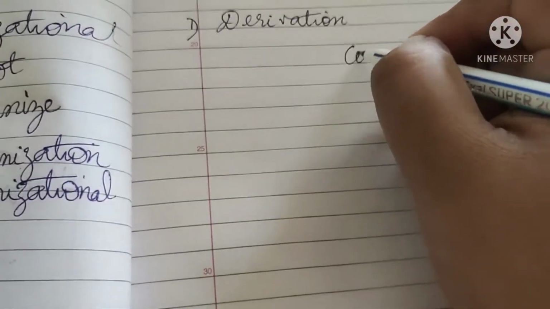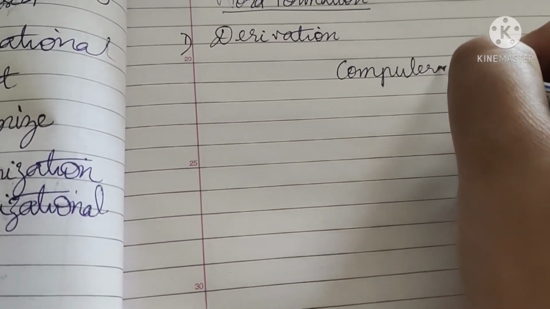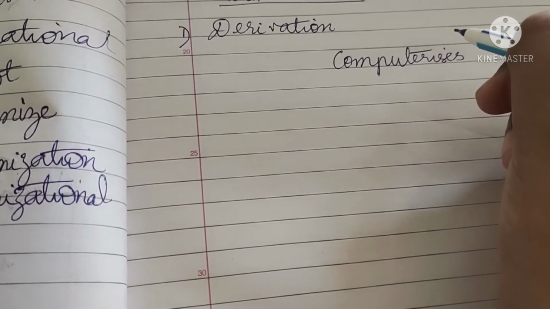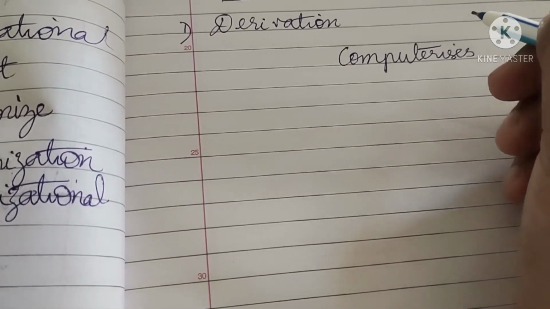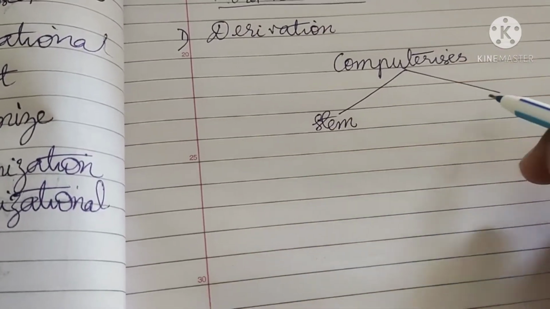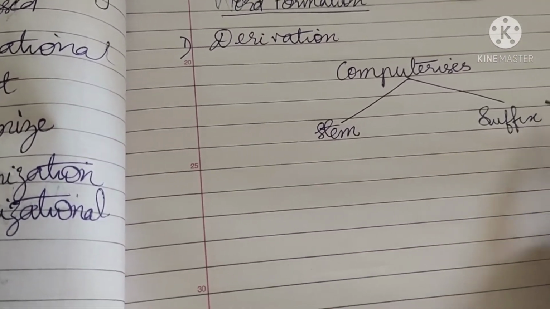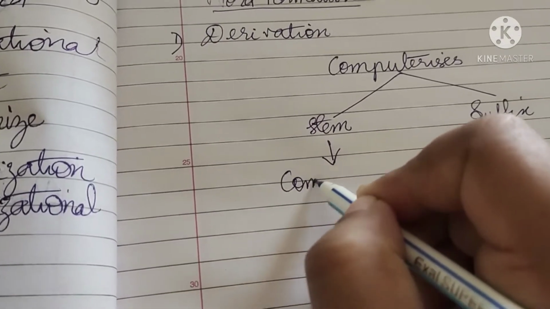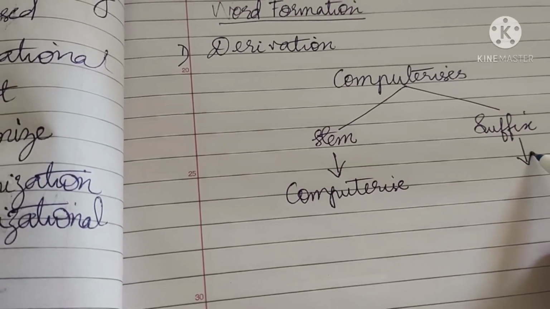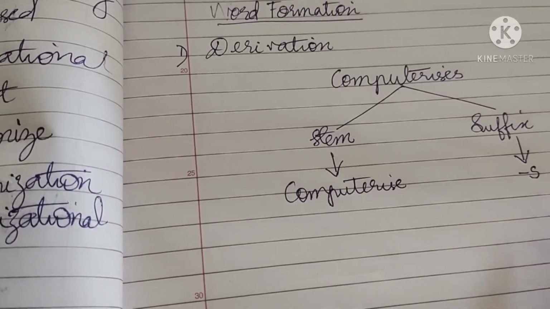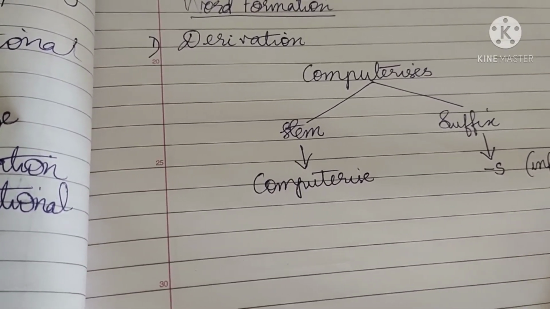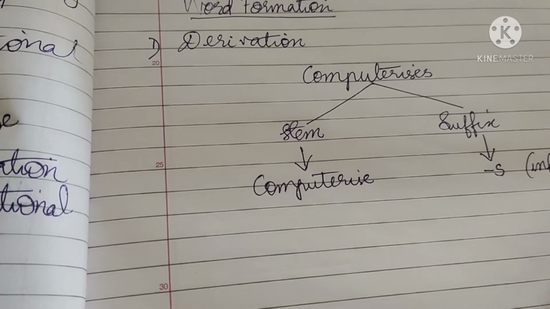As we have said, we will take the word computerizes. It can be divided into two: there is the stem and there is the suffix. The stem is computerize. The suffix is s, which is an inflectional suffix.